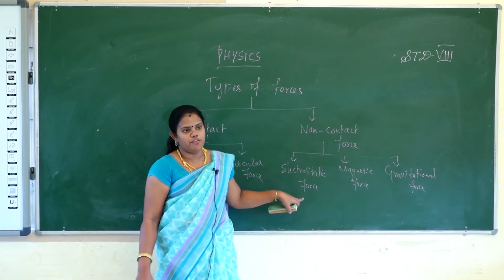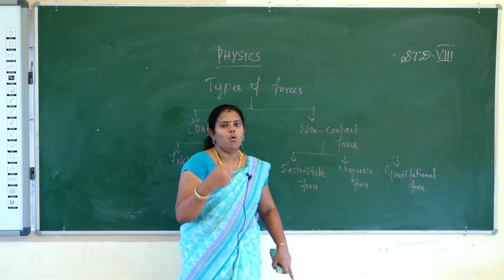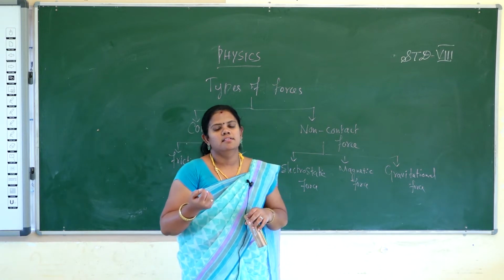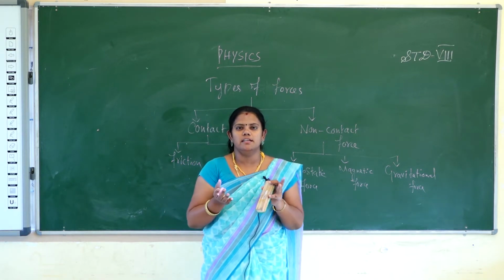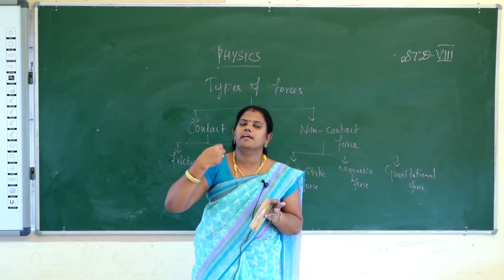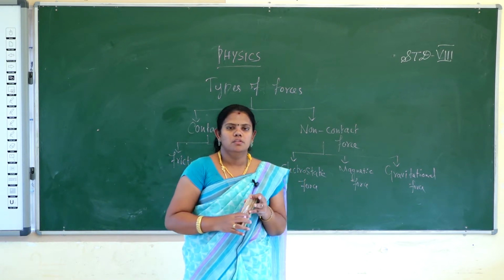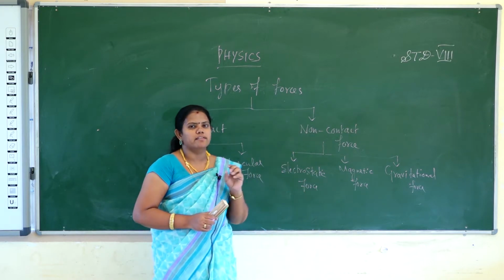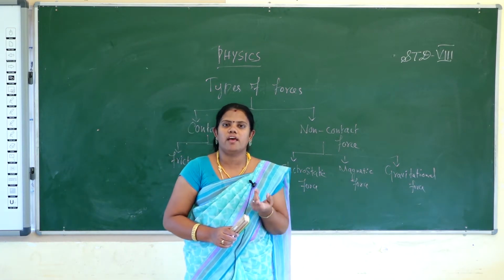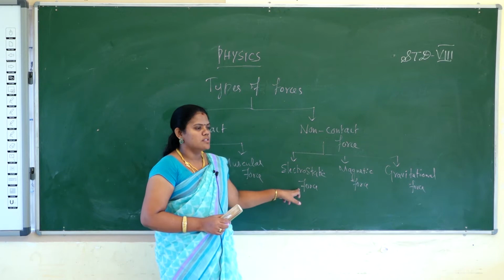What is meant by electrostatic force? When you rub a comb on your dry hair, the charges interact with one another on the comb and hair. The comb easily attracts bits of paper on the ground. Why? Some force is created between the comb and dry hair, that is electrostatic force.